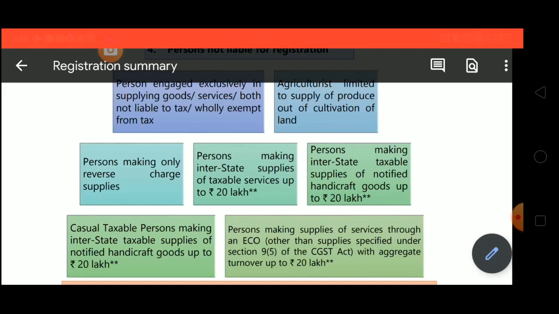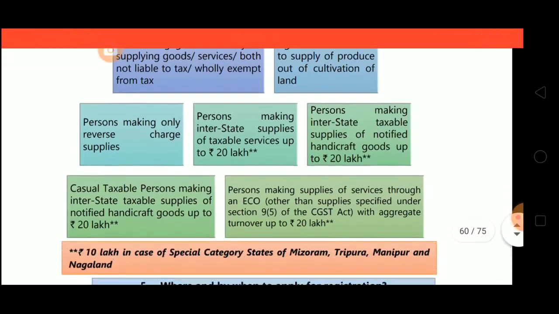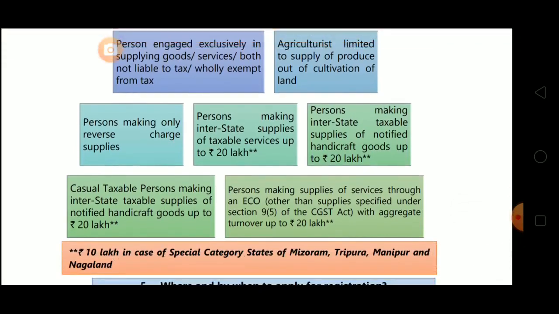Okay. Next one is person making interstate taxable supply of notified handicraft goods up to 20 lakhs. Again, in case of interstate taxable supply of goods, there is no exemption, but if you supply handicraft goods, means notified handicraft goods, then there is exemption of 20 lakhs. Then if the turnover is up to 20 lakhs, then you don't have to take the registration. Next one is casual taxable person making interstate taxable supplies of notified handicraft goods up to 20 lakhs. So CTP, casual taxable person, is also getting exemption up to 20 lakhs.